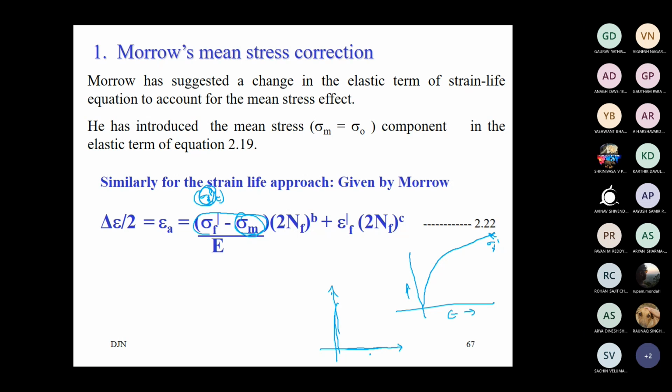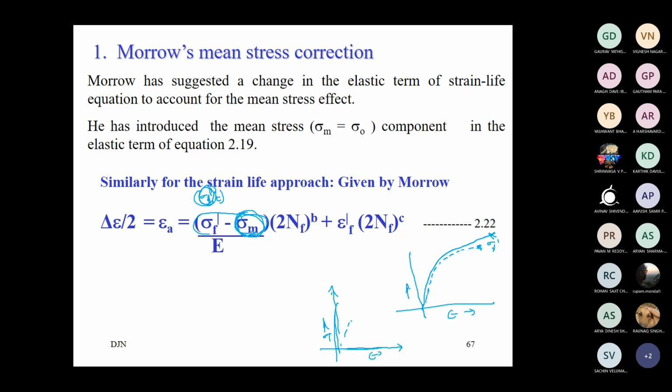Some mean stress is already there, over which you are applying the additional load. I will draw it here. Mean stress is already there, then the component will fail here. Already some stress is there, with the stress component you are loading. That is Morrow's explanation.